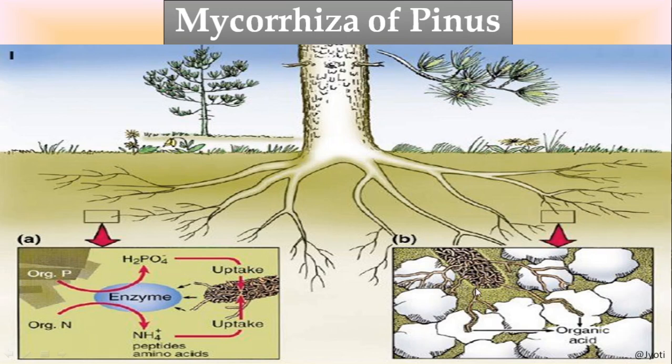Because of the presence of this fungal hypha, the root hairs are profusely branched and they reach each and every corner of the soil, and they absorb the nutrients as well as water very efficiently. So it helps the tree to absorb the nutrients and water very efficiently from the soil.